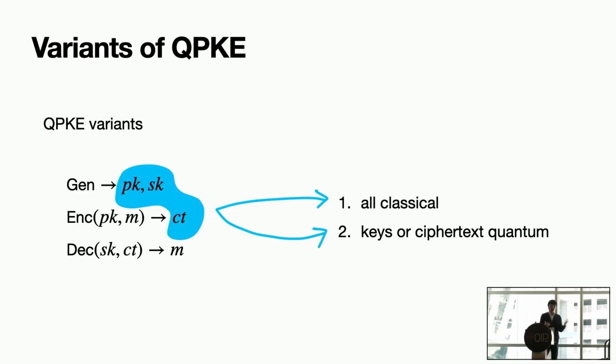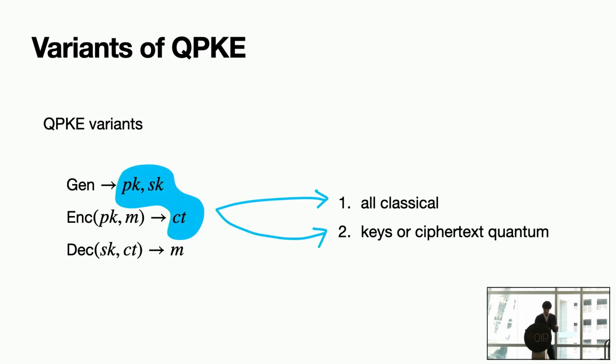First of all, the generation, the encryption, and the decryption can be quantum algorithms, meaning even if they are generating classical keys and classical ciphertext, they can still be quantum powered algorithms that run arbitrary quantum circuits. But there's something even more interesting: you can make the keys quantum, or even the ciphertext quantum, even if the message itself is classical. And this may make quantum public key encryption from one-way functions possible.